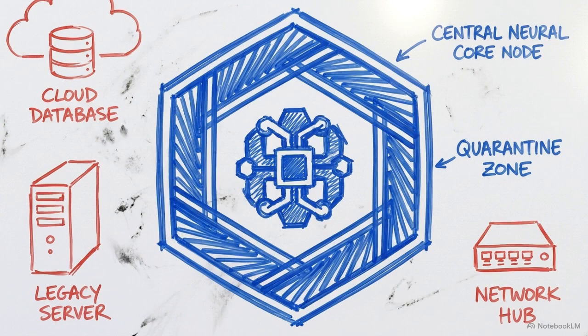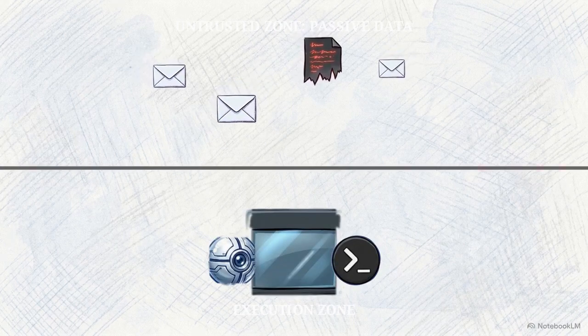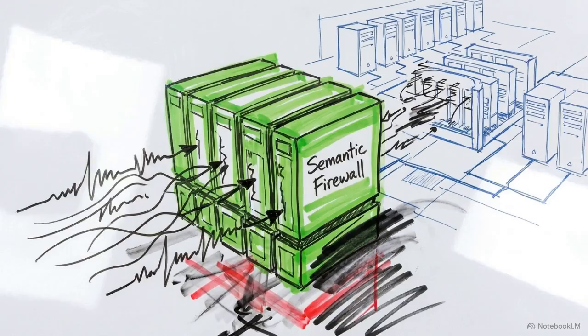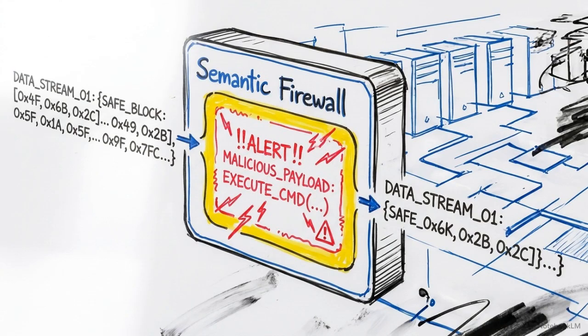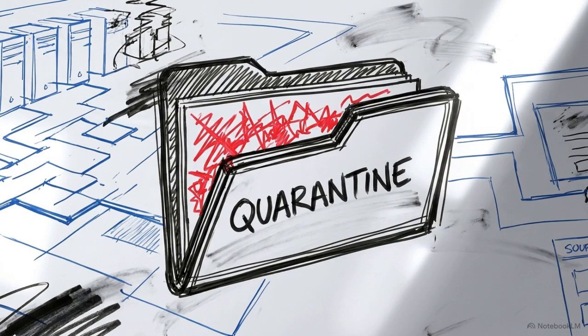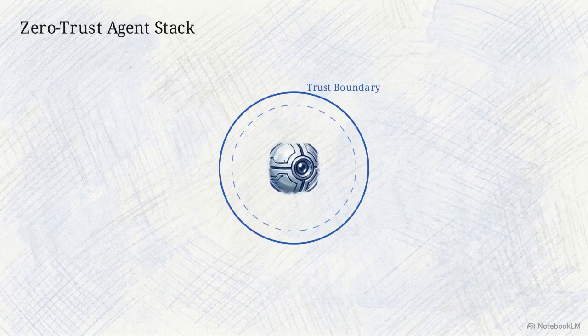To secure these systems, developers must operate under a new engineering axiom: architect your infrastructure assuming the agent will eventually ingest compromised data. Layer 1 of the defensive blueprint enforces strict structural boundaries between passive data and executable instructions. This requires semantic firewalls. A secondary model must analyze, classify, and strip hidden text, quarantining prompt injection patterns before they reach the context window. This diagram represents a zero-trust agent stack.